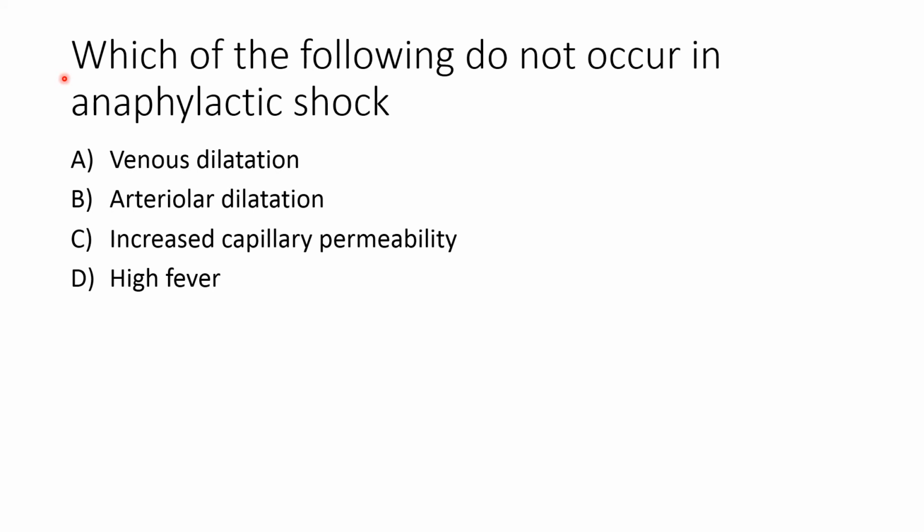Which of the following does not occur in anaphylactic shock? And the answer is high fever. High fever occurs in septic shock. In anaphylactic shock, venous dilatation and arterial dilatation occur because of histamine, and capillary permeability increases.